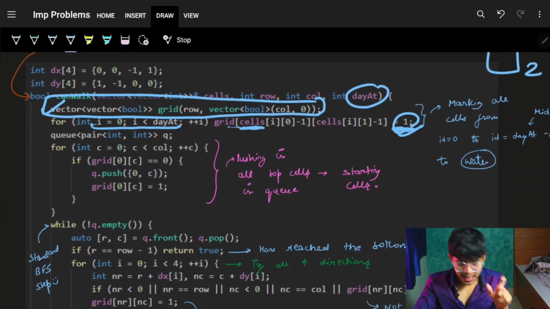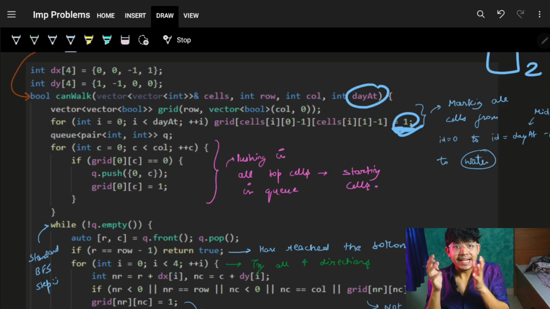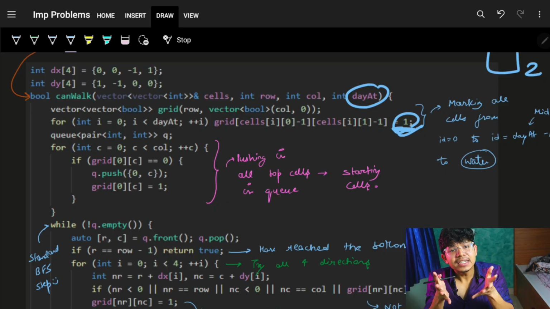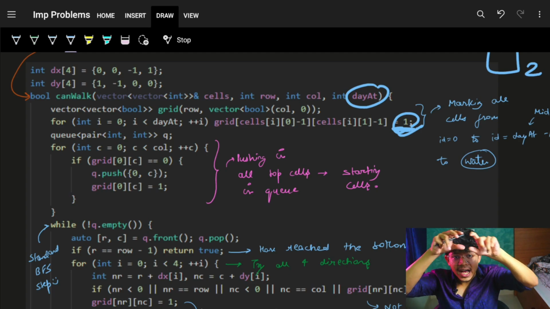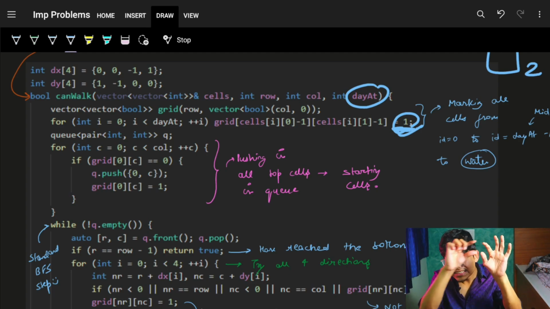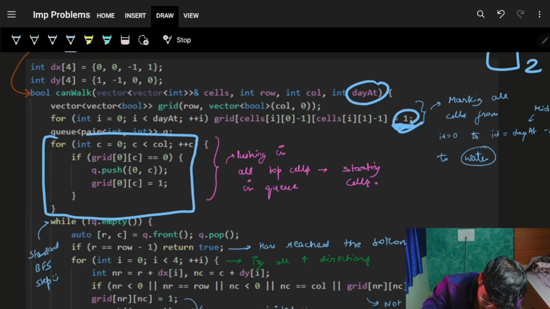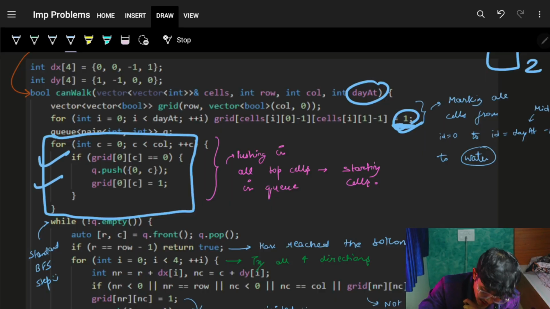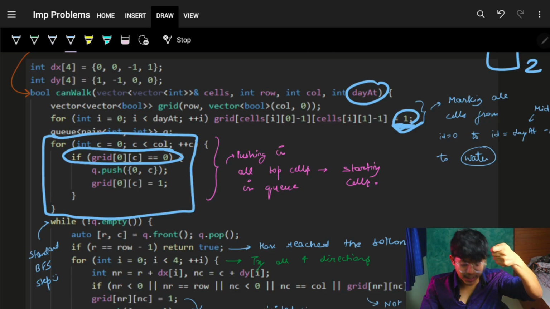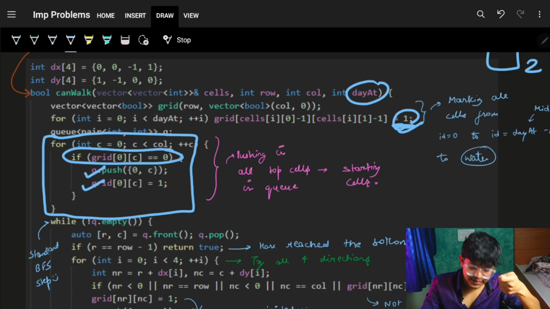Now as soon as I have got it, I have to start my queue procedure. Queue procedure means getting the starting cells. It is a multi-source BFS, which means starting cells are multiple. I know all the starting cells are the top cells, so I start from all the top cells of this grid, and whichever cell is a land, please push that cell in my queue and also mark that cell as visited.